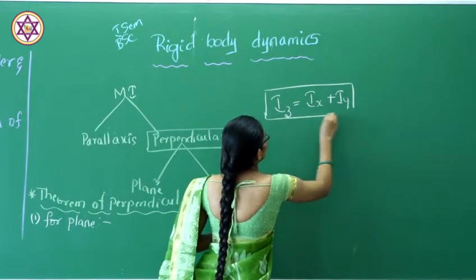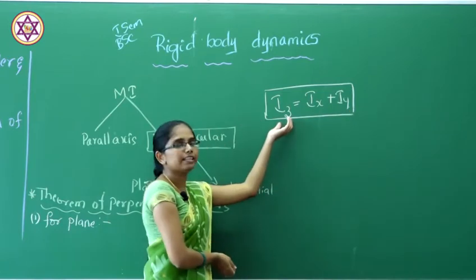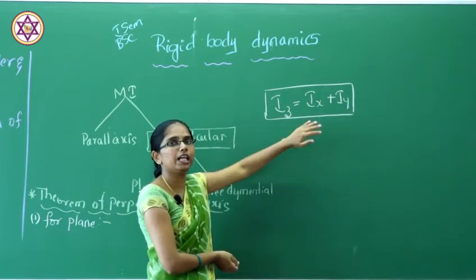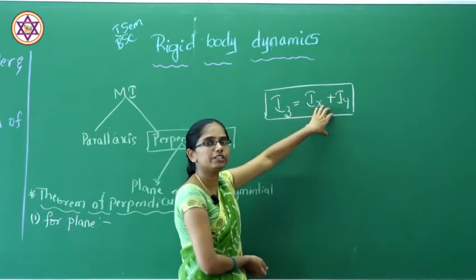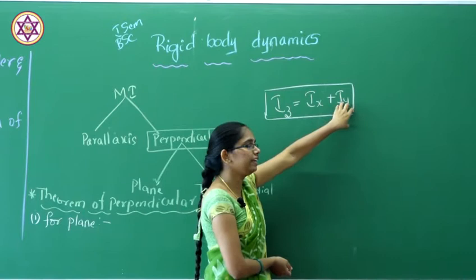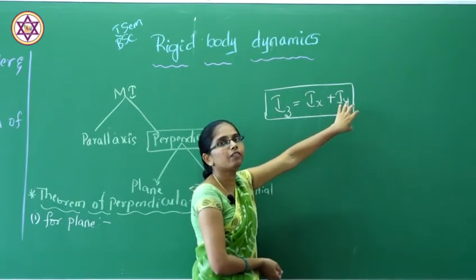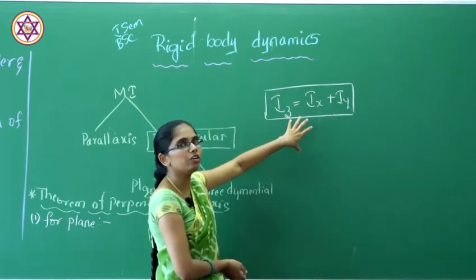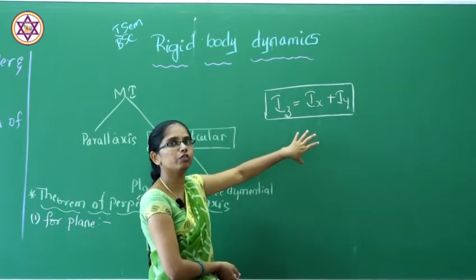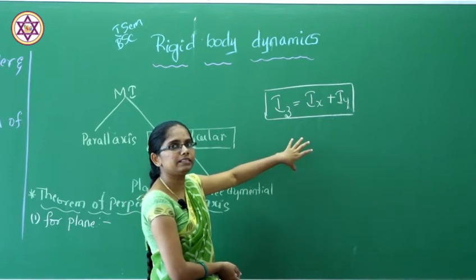Here Iz is the moment of inertia along the z axis, Ix is the moment of inertia along the x axis and Iy is the moment of inertia along the y axis. Based on this we have to state the moment of inertia of a plane surface.